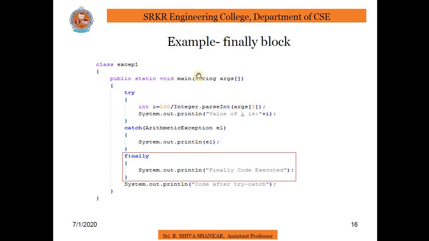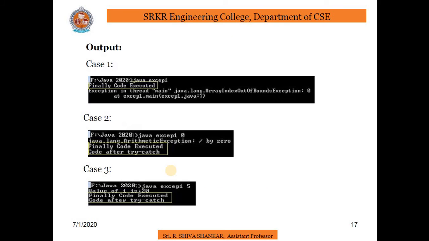Coming to the program, there is a try block, a catch block and a finally block. If the exception occurs in the try block, then it will jump into the catch and then come to the finally block. If the exception is not there also, it will execute the finally block. How it works, you check. Suppose case 1.